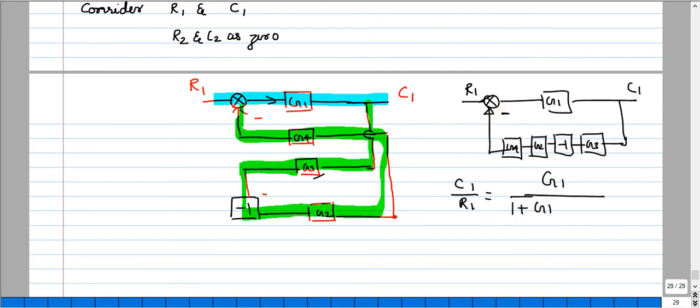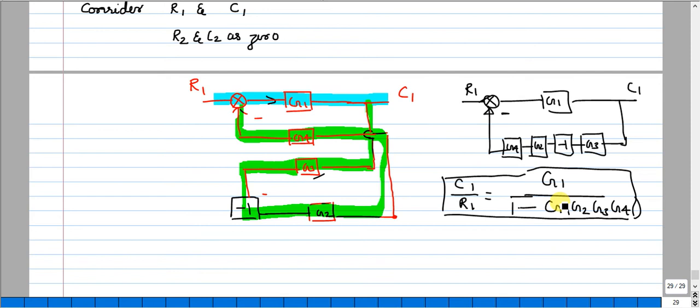G of S again G1 and H of S is, let me write, G2, G3, G4 and all are having -1. So finally you can rewrite this as 1 minus G1, G2, G3, G4. So this is the block diagram when you consider R1 and C1.